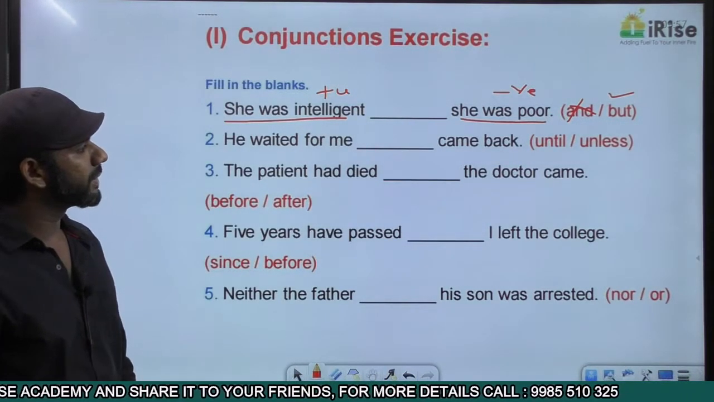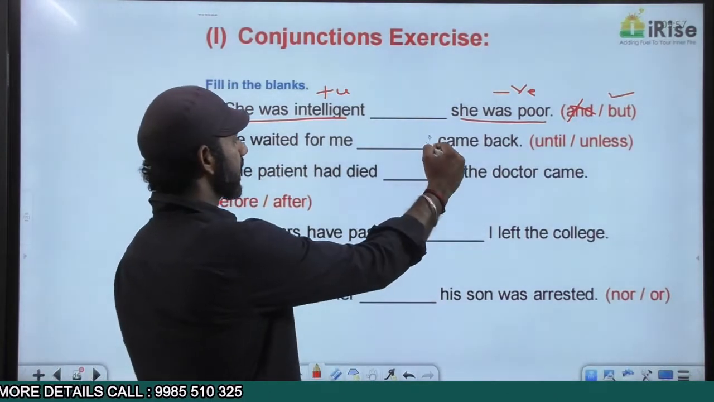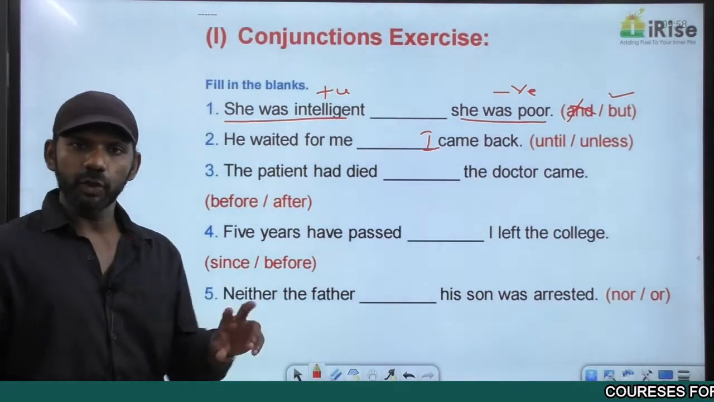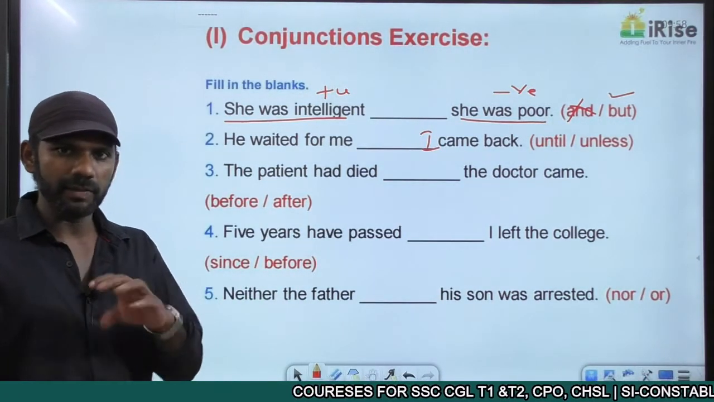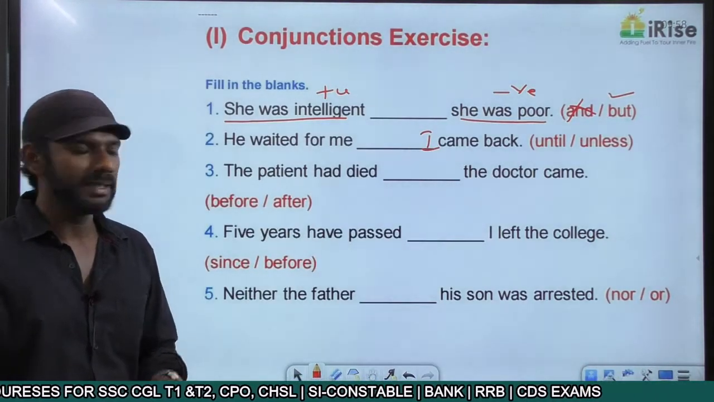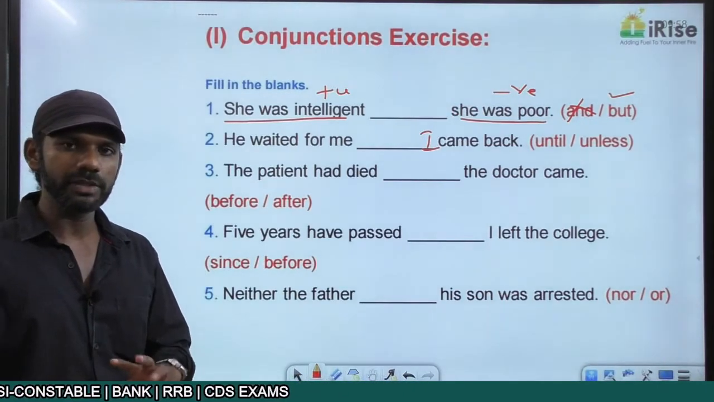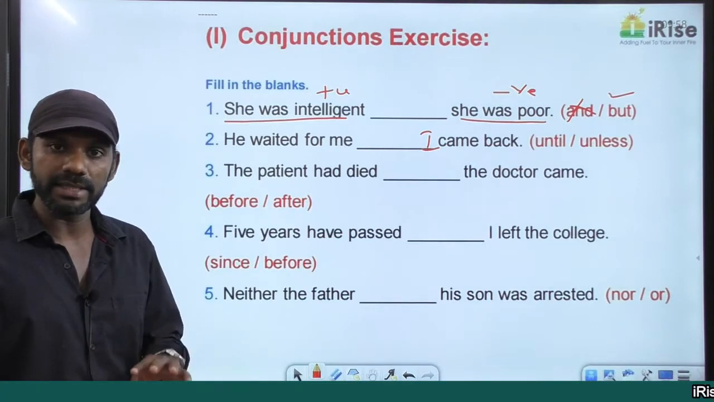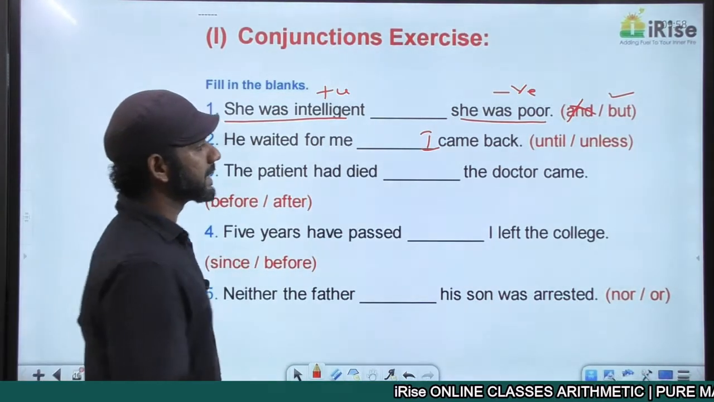He waited for me, dash, I came back. We have two ideas in this sentence denoting time. Now the meaning, to tell you in a literal way, is: till the time I came back, he waited for me. So but till cannot be used because we have two ideas here. When there are two ideas in a sentence denoting time, we have to use until and not till.